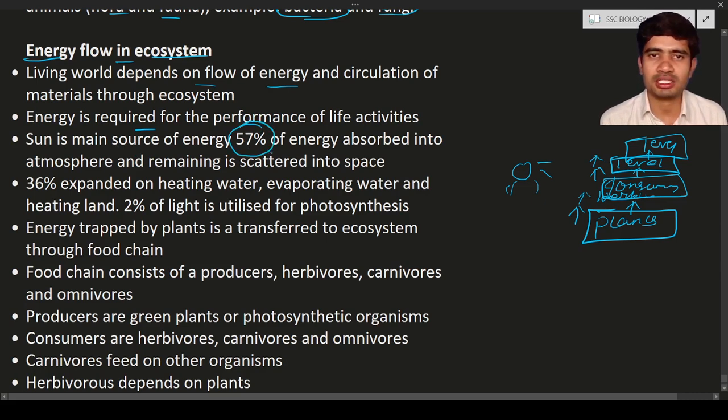Here, if you see, the sun is the most important source of energy. About 57% of the energy is absorbed into the atmosphere, and the remaining is scattered into space. Again, 36% is used for heating water, and also for evaporation of water, and land. Only 2% of the light is utilized for photosynthesis. It means out of 100%, 2% of the light is utilized for photosynthesis. The energy trapped by the plants is transferred to the ecosystem through the food chain.